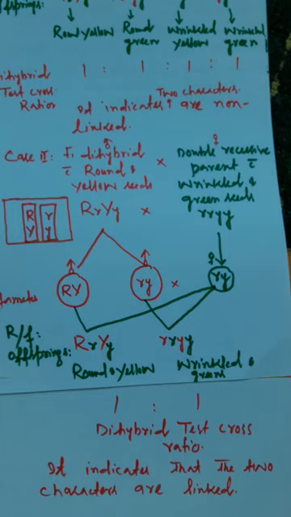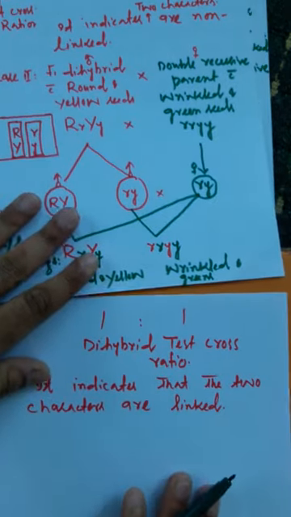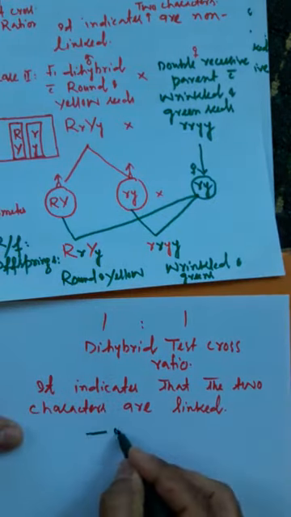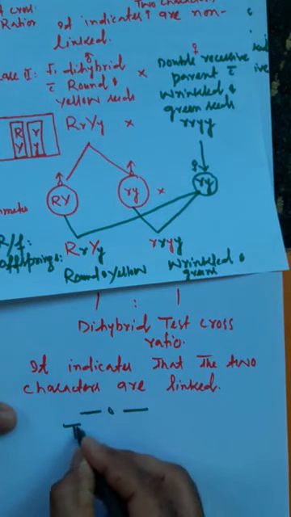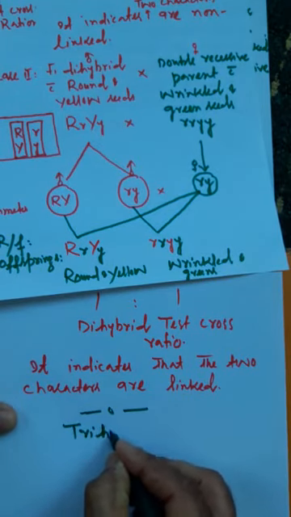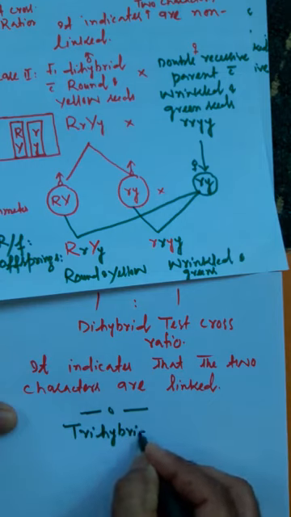After the dihybrid test cross, there is one more type of test cross that is called trihybrid test cross. तो ये आपको +2 लेवल पे नहीं पढ़ना होता है.